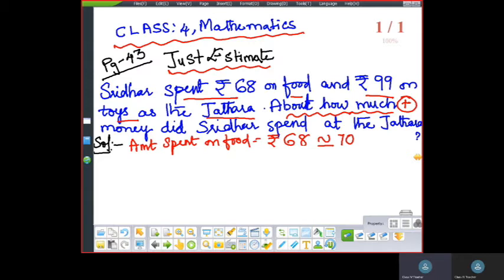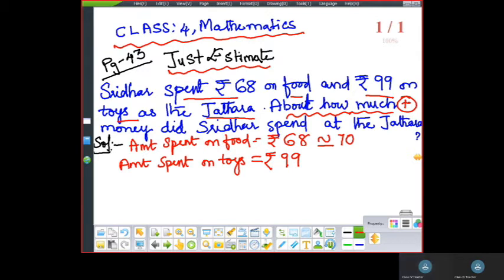The next one. Amount spent on toys. How much amount did he spend on toys, children? Rupees 99. So again, 99, round off to the nearest tens. 9 is greater than 5. 99 lies in between 90 and 100. Yes, 9 is greater than 5, so go to the greater side. So the nearest is 100. Understood, children? It's in a simple way.